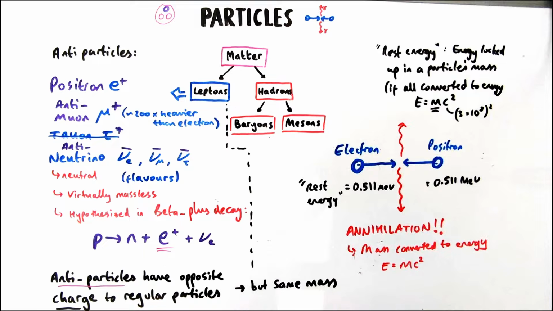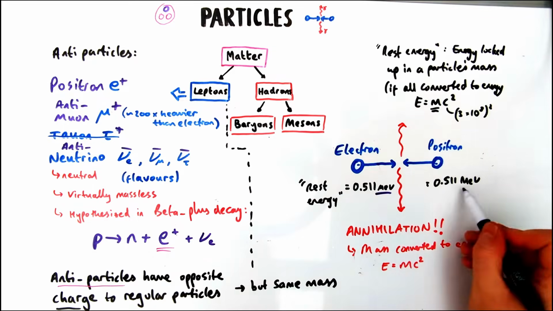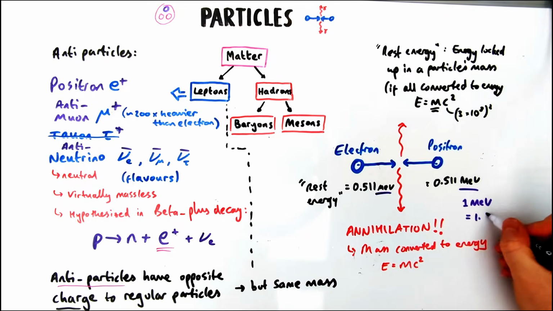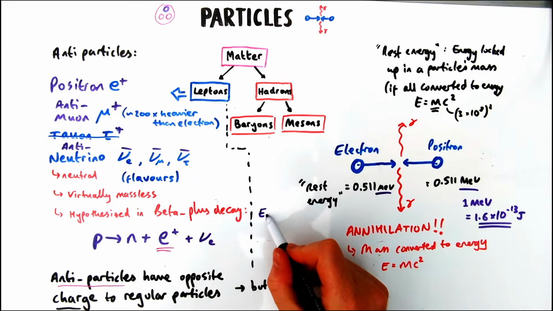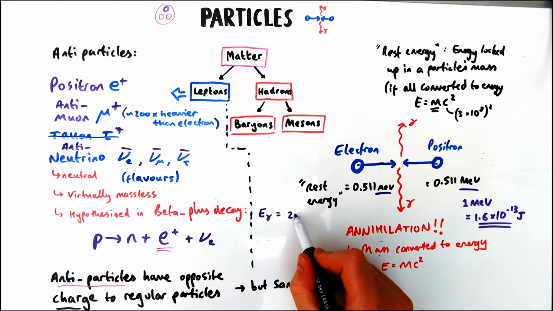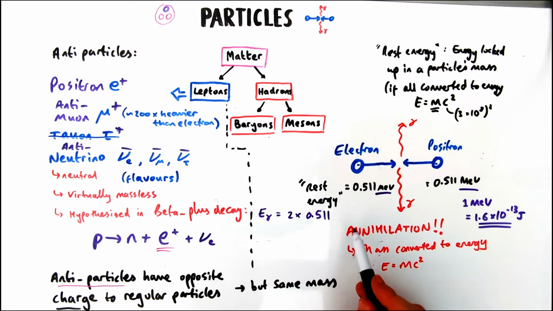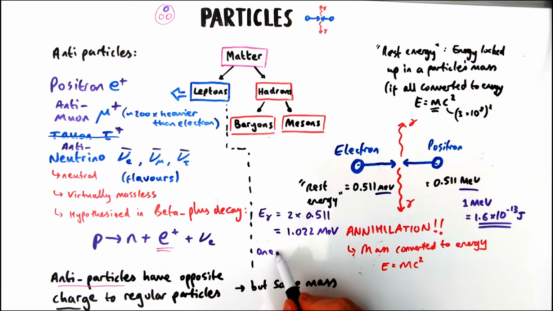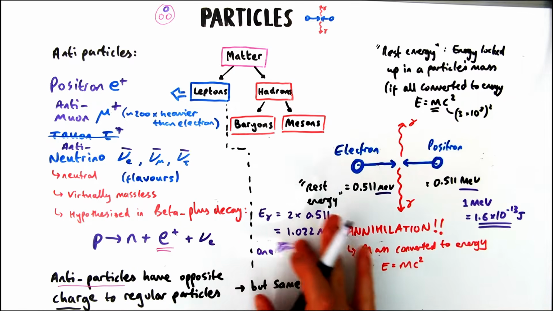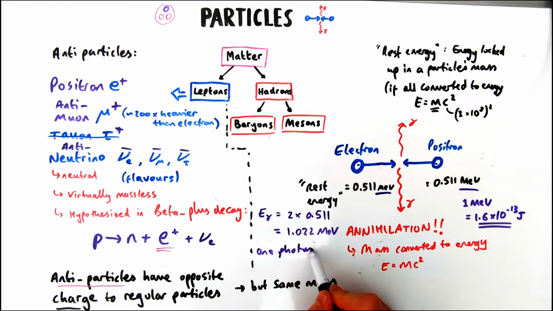So c in this equation is the speed of light, so c squared will be 3 times 10 to the power 8, squared, and a mega electron volt, if you don't know, is equivalent to 1.6 times 10 to the minus 13 joules. That's the conversion we're using here. So to work out the energy of each of the gamma ray photons, and we can also work out the frequency of each, we will need to multiply the rest mass by 2, because we've got 2 of those particles, same rest mass for both, which gives us 1.022 mega electron volts. And we've got 2 gamma photons that are emitted. So for one of those photons, we need to then divide by 2 again, which gives us 0.511 mega electron volts, the amount we started with.